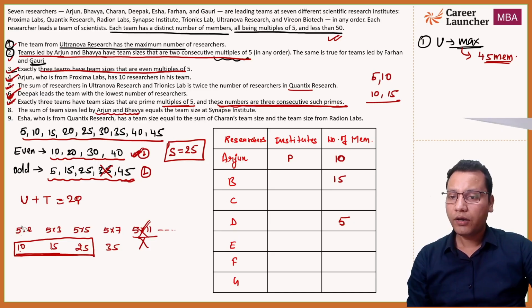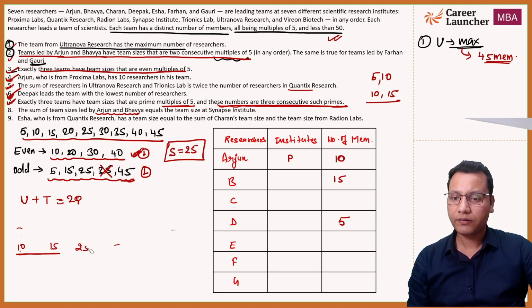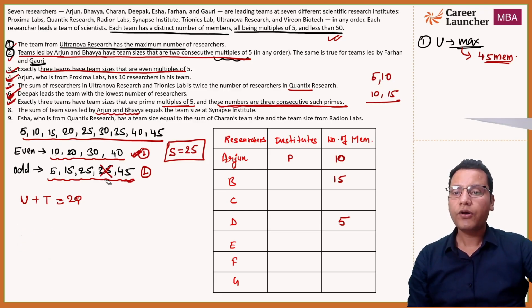Now, let's erase this. Now u plus t is equal to 2 cube. Now we can use this data, right?